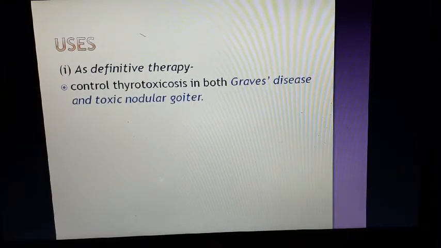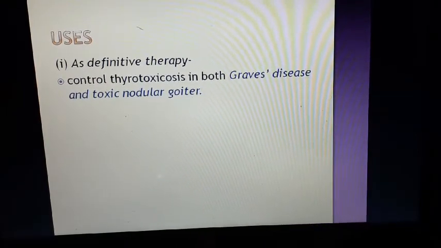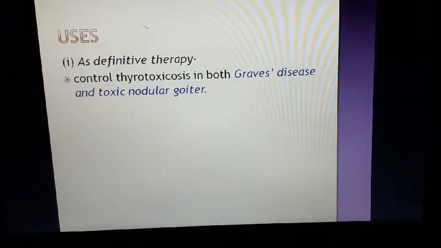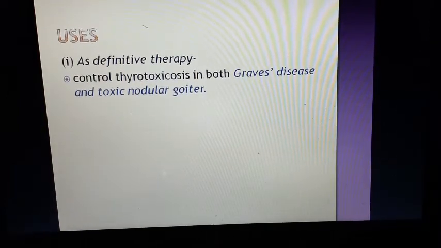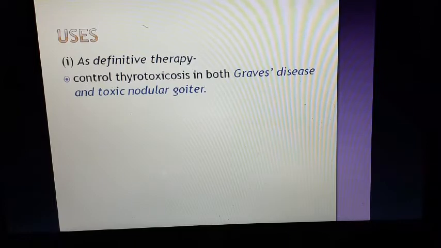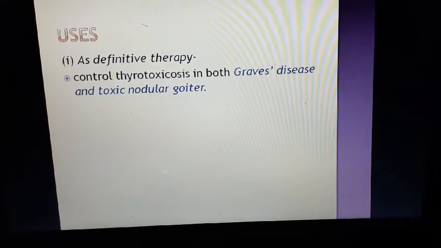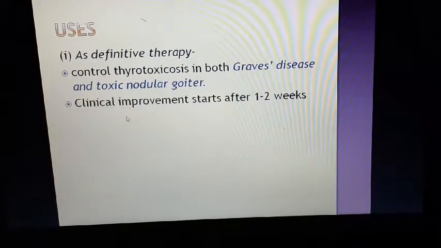Uses: as definitive therapy, to control thyrotoxicosis in both Graves' disease and toxic nodular goiter. Graves' disease, you know, is a hyperthyroid state when there is more generation of T4 and T3, and also toxic nodular goiter. In Graves' disease, there is uniform enlargement of the thyroid gland and more generation of T4, T3. But in toxic nodular goiter, some part of the thyroid gland has nodules which are more active and generate T4 and T3. In both cases, there is hyperthyroidism and we have to use this antithyroid drug.